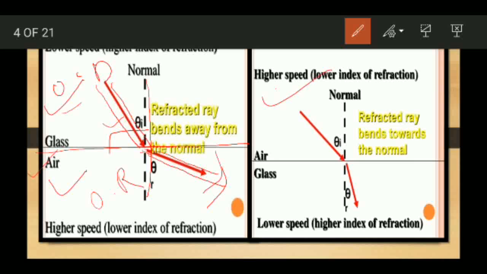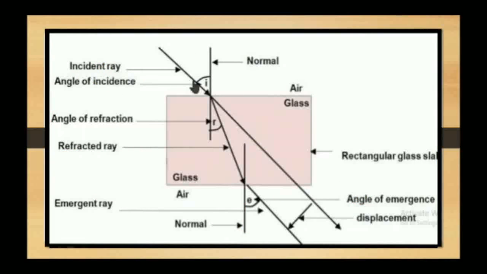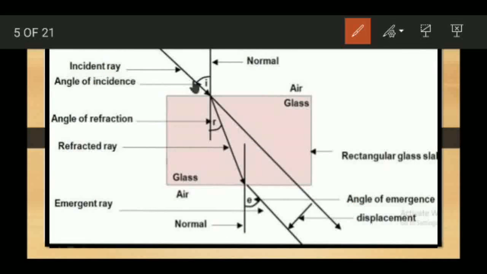Secondly, when a ray of light enters from air to glass, this is the opposite case. The ray of light is entering from air, that is an optically rarer medium, to an optically denser medium. What happens? It bends towards the normal. So we can say that whenever a ray of light enters from one medium to another medium, it bends away from or towards the normal. Now let us study the refraction through a glass slab. How does refraction take place through a glass slab?